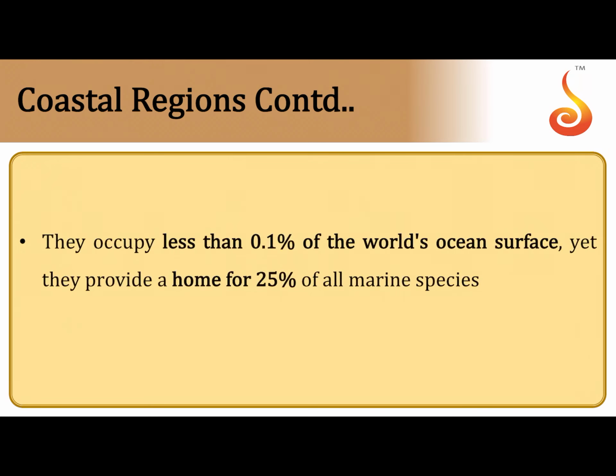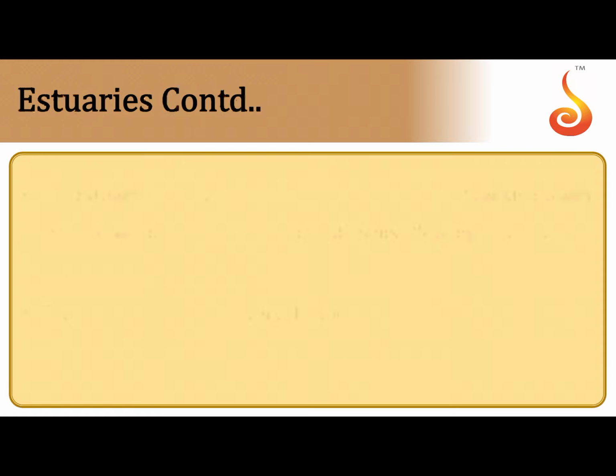Okay. Then the coastal regions occupy less than 0.1% of the world's ocean surface, and yet they provide home for about 25% of marine species. So this gives you an idea about the marine coastal regions.